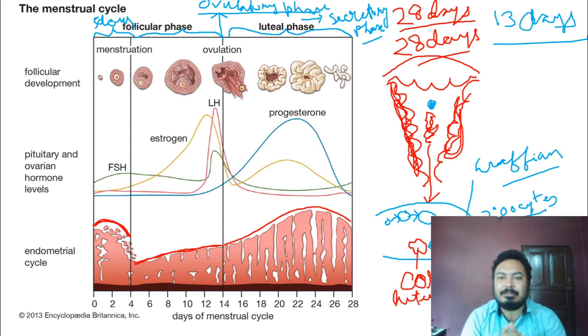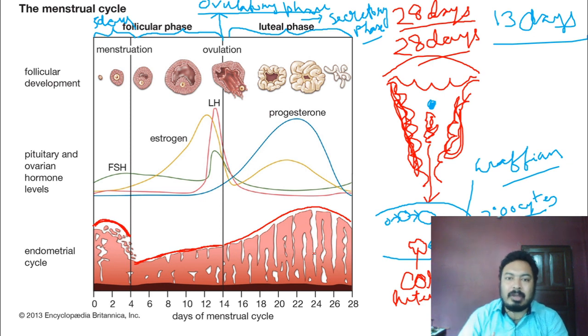So the progesterone hormone maintains the endometrium lining, so that it becomes vascularized and thicker. That's why this hormone is released after ovulation.